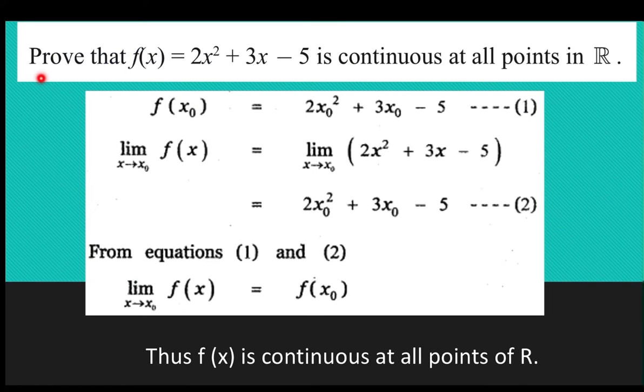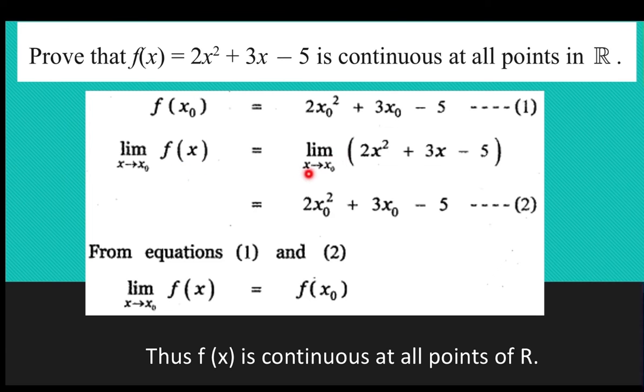First, let us solve few problems. Prove that f of x is equal to 2x square plus 3x minus 5 is continuous at all points in R. F of x naught is, instead of x, we substitute x naught. So, 2x naught square plus 3x naught minus 5. Let us calculate what is limit x tends to x naught f of x.